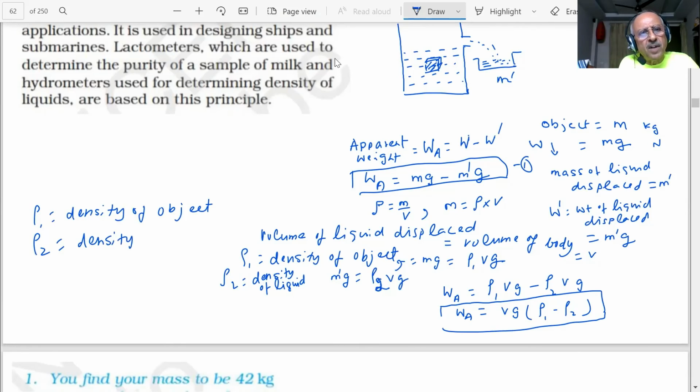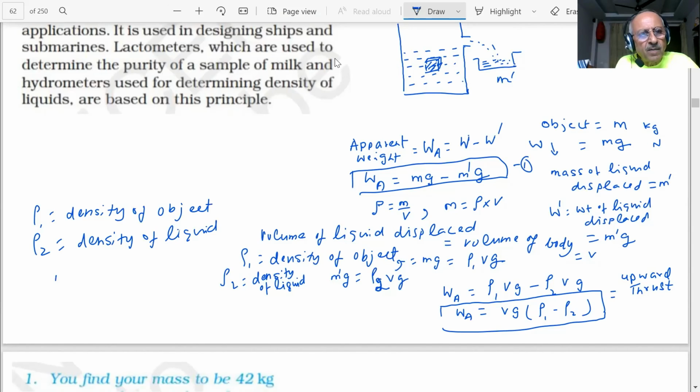Density of the liquid. This is also equal to the loss in weight, and also equal to what? Upward thrust. Yes, sir. This is also equal to upward thrust, student. Upward thrust, due to which the object is being pushed up. Up thrust.